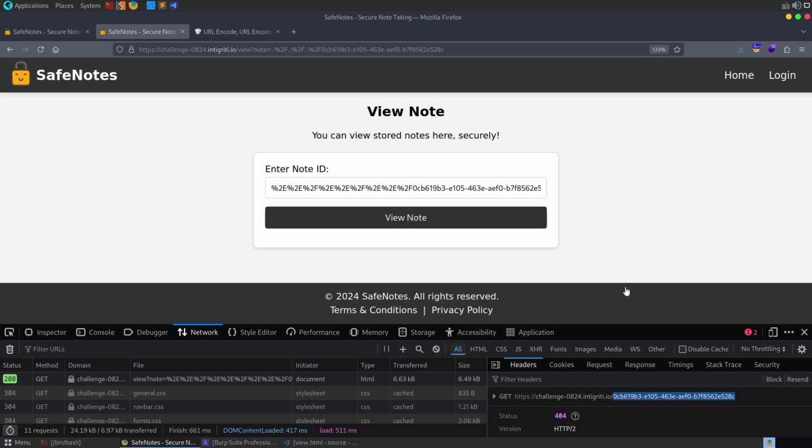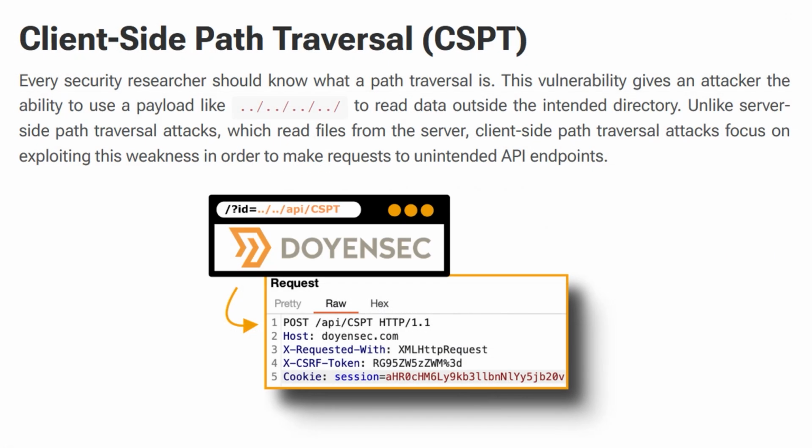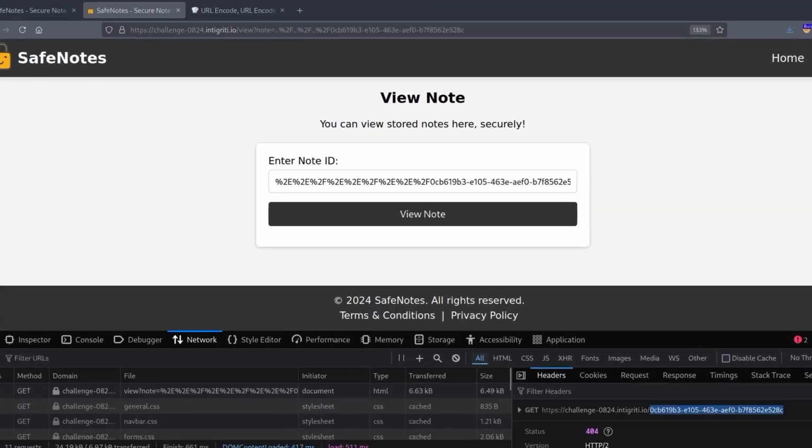But just to summarize from Doyensec's blog post, every security researcher should know what a path traversal is. This vulnerability gives an attacker the ability to use a payload like ../ to read data outside the intended directory. Unlike server-side path traversal attacks, which read files from a server, client-side path traversal attacks focus on exploiting this weakness in order to make requests to unintended API endpoints. And that sounds like exactly what we want to do, right?